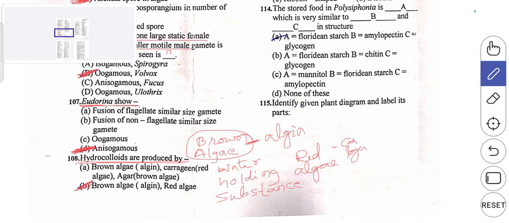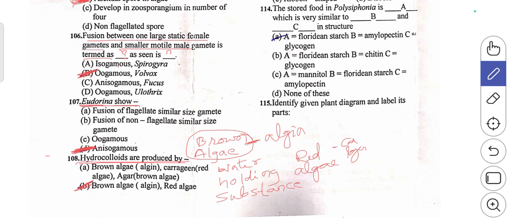They have given the first statement, brown algae, algin. This is right. But for carrageen, they have given red algae and also agar. Due to the addition of this agar, this statement is considered wrong.